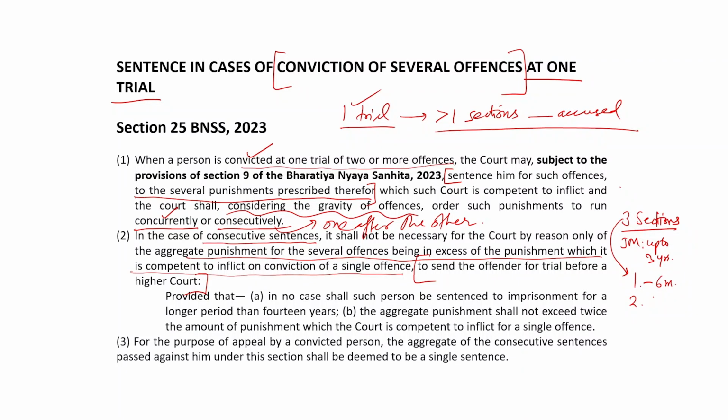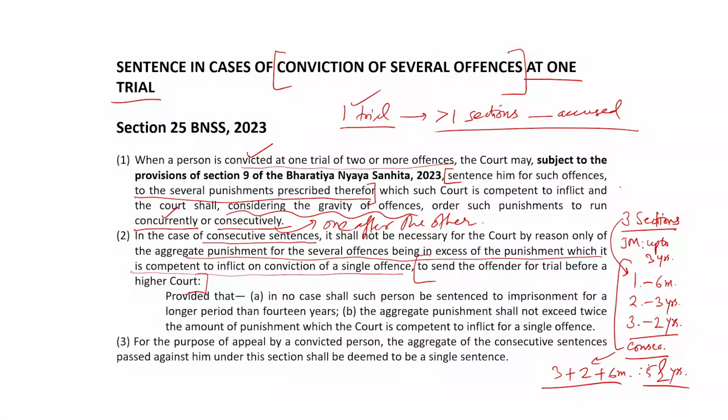In the second section, he passes 3 years full. And in the third section, he passes 2 years. Now, if he orders them to run consecutively, then it would be 3 plus 2 plus 6 months, as in 5.5 years.